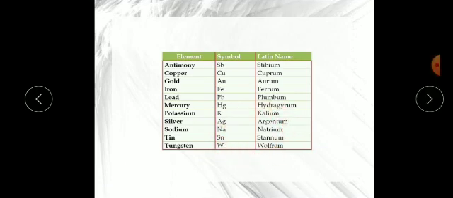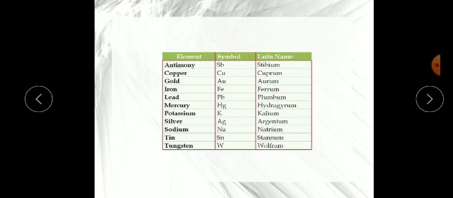Lead is Pb, from plumbum. Mercury we always write Hg, which comes from hydrargyrum. You have seen it in the chemistry book and physics book also, or your elder sister or brother's book. Like this you can see.